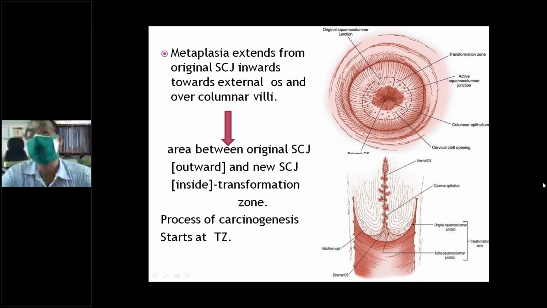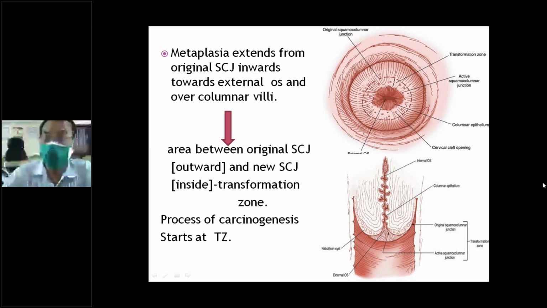So this area, the original squamocolumnar junction and the new columnar junction, this is the external os. This is columnar epithelium, and this area is the transformation zone.